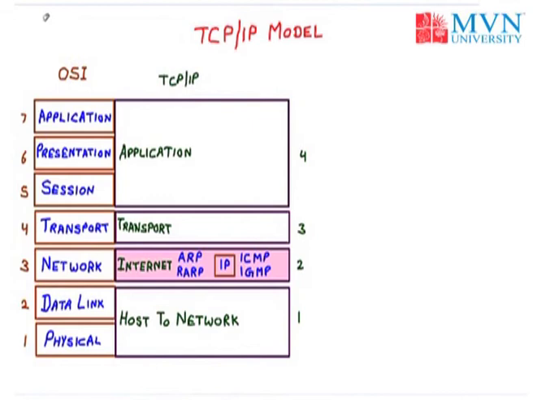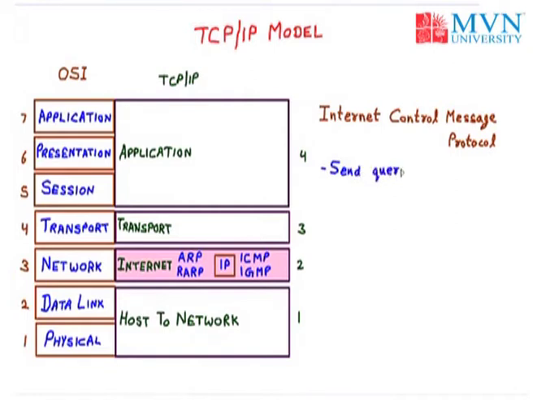Next protocol is ICMP, that is called the Internet Control Message Protocol. ICMP is basically for error and query purposes. Whenever we have any error or query, it is directly reported to the sender. So the main purpose of ICMP is error reporting.